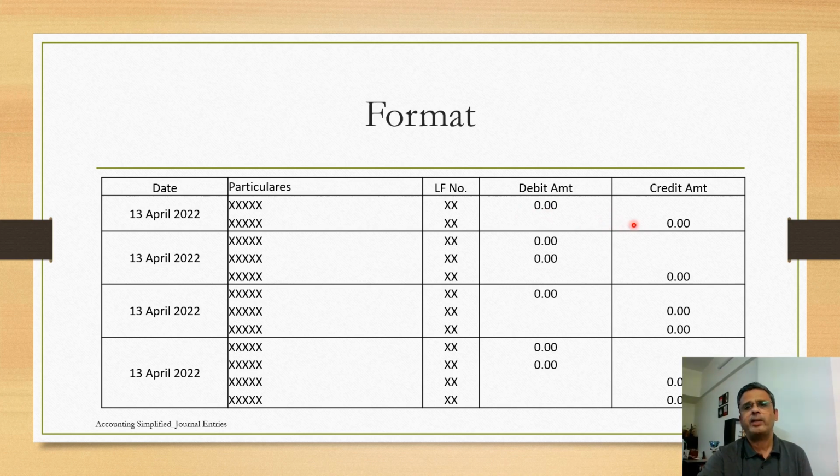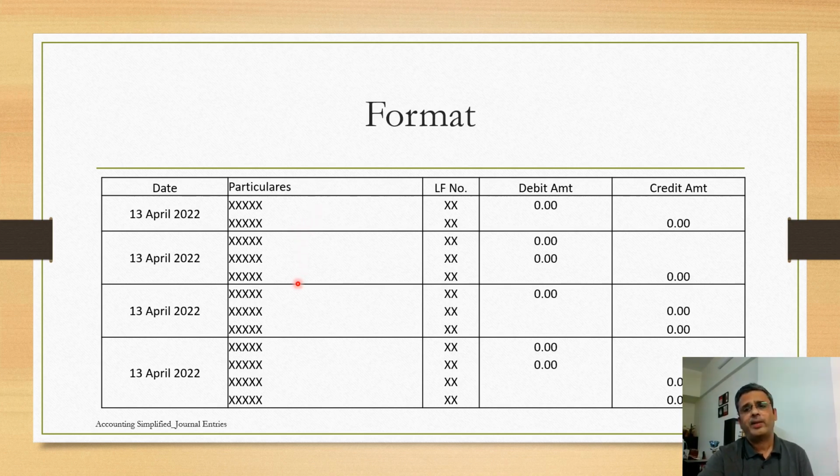These debit and credit have to match. These are basically called line items. Debit and credit, these are called line items. So how many line items can be there in one entry? There is no limit for the maximum number of line items, but a minimum of 2 line items have to be there, because as we said, there has to be a debit and a credit, which need to be matched.